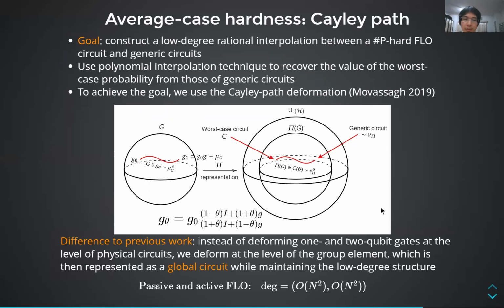The main difference to previous work is that instead of deforming 1 and 2 qubit gates at the level of physical circuits, we deform at the level of the group element, which is then represented as a global circuit while maintaining the low degree structure. Here, the degree is quadratic in the number of magic states. To emphasize, if we apply this technique to random circuit sampling, which happens in the exponentially large Hilbert space, the degree of the rational function will be exponential. The polynomial degree in our case is precisely because the group of FLO circuits is polynomial size in nature.